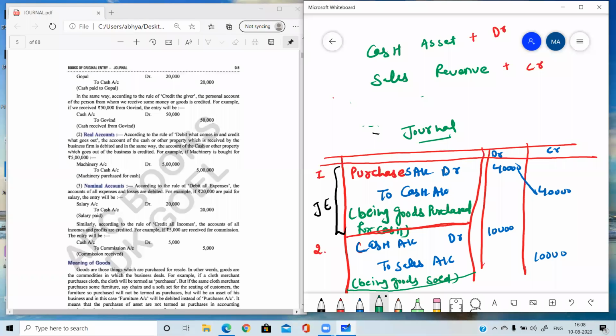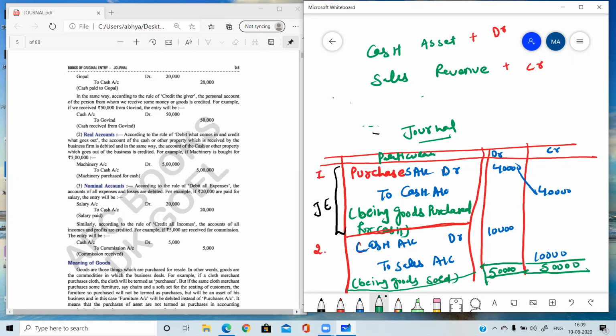One more thing, you can see that I am drawing the line only in the column of particulars, not in the column of total. In this manner you will pass all the journal entries. Suppose there are 5 transactions in the question; you pass 5 journal entries, and at last you total both columns. 40 plus 10, 50.